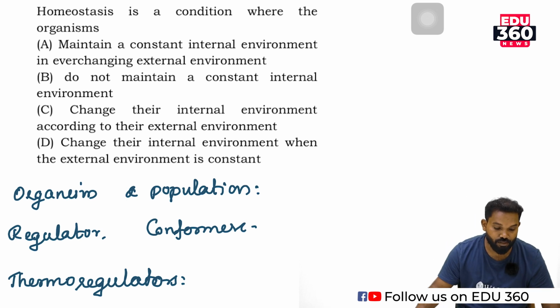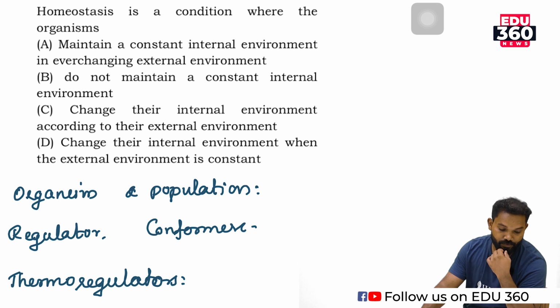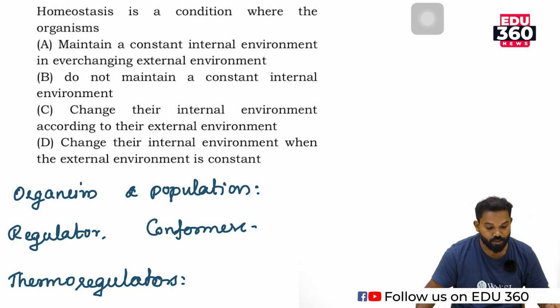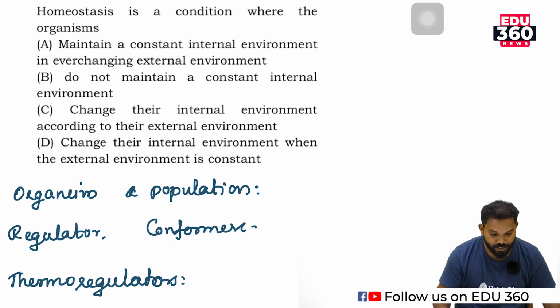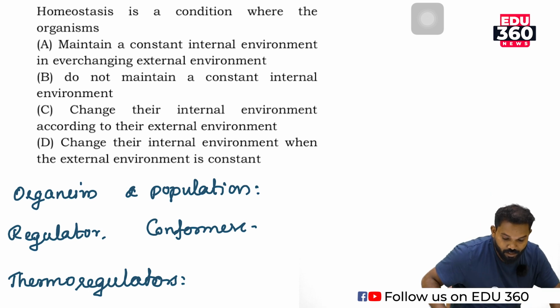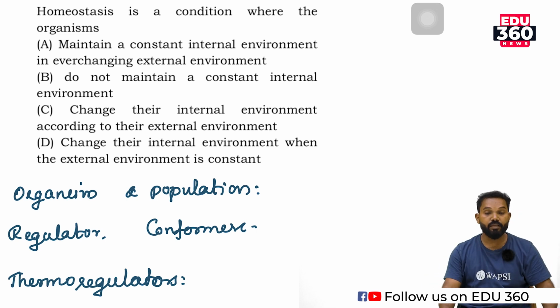Homeostasis is a condition where, and the options are: maintain a constant internal environment in an ever-changing external environment; do not maintain a constant internal environment; change their internal environment according to their external environment; change their internal environment when the external environment is constant. Here the answer is option C, change their internal environment according to their external environment.